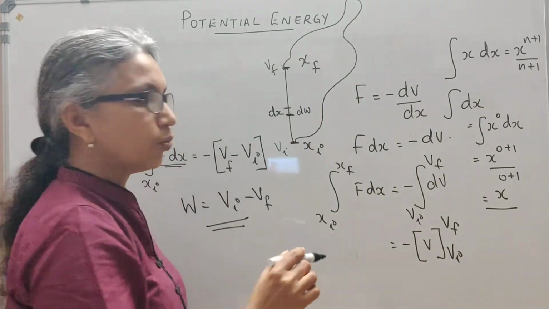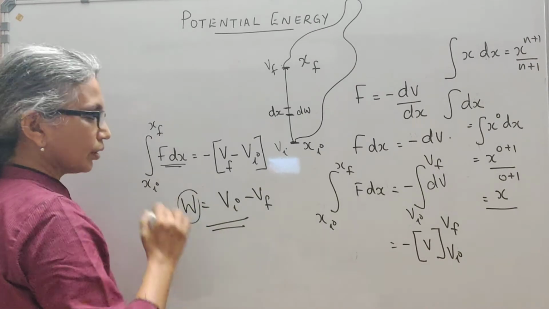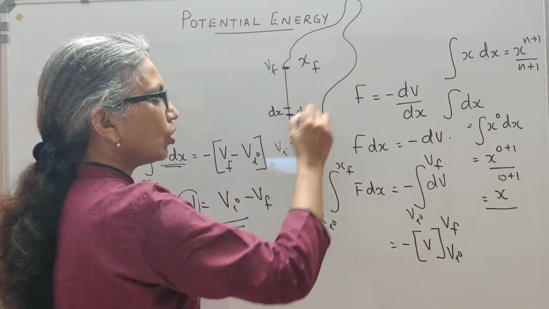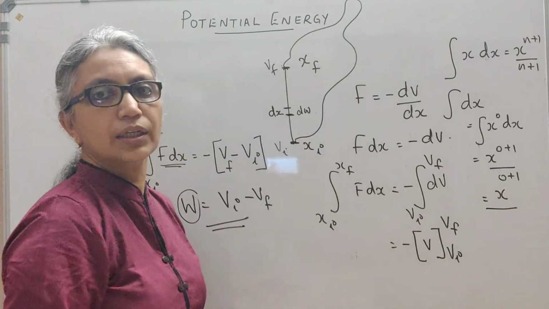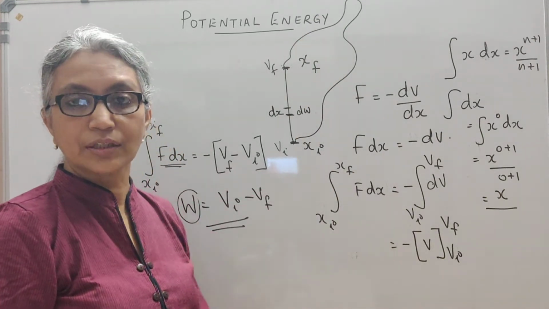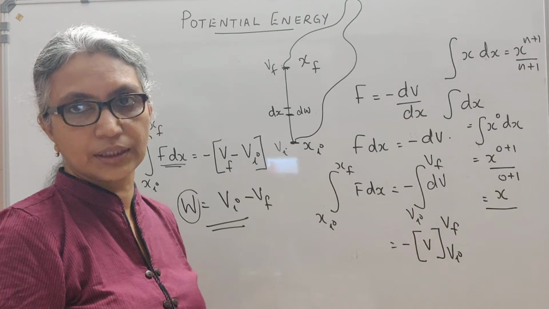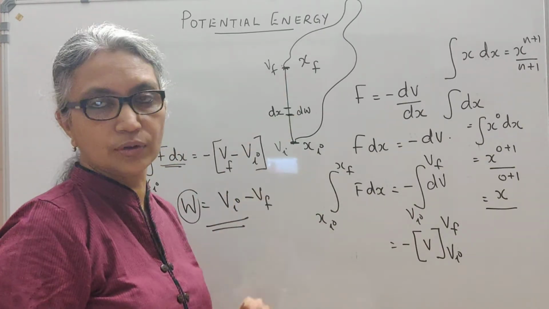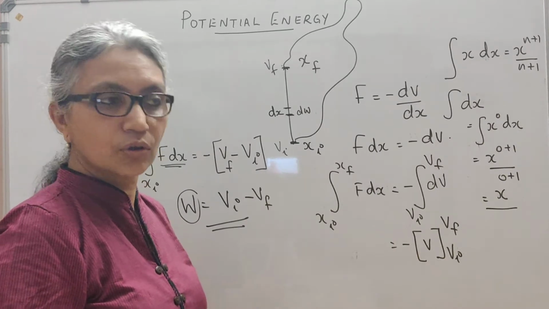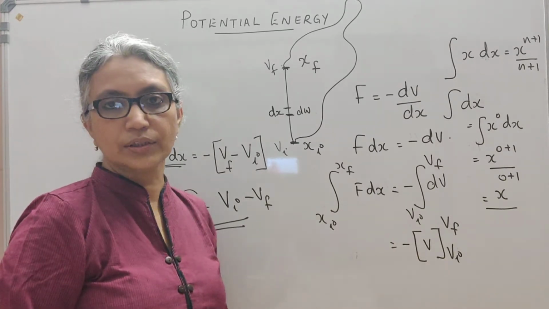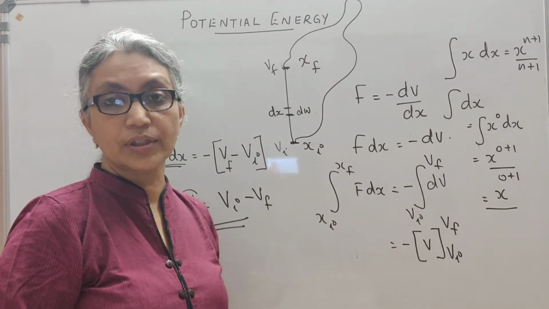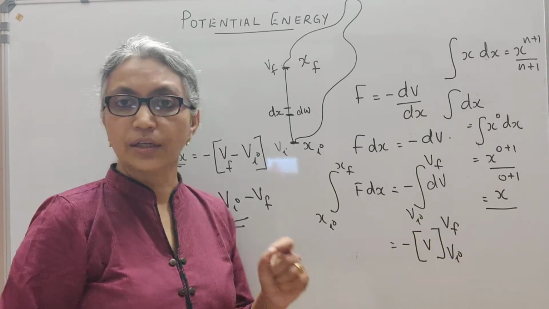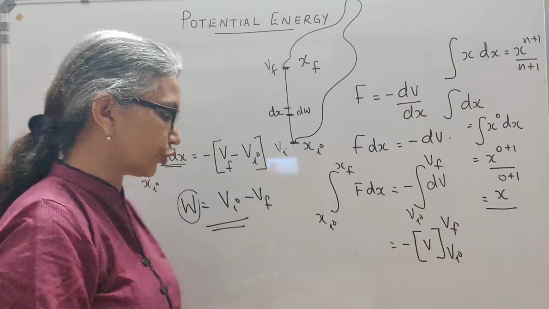However, when you calculate the total work done, we are only interested in Vi minus Vf, not on the path taken. It is independent. The work done by such a force is independent of the path taken. It depends only on the initial position and the final position alone, Vi minus Vf. So another property of the work done by a conservative force is that it is path independent. It depends only on the initial and final position.